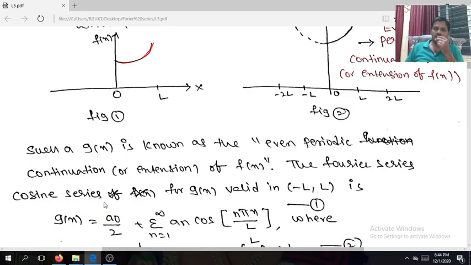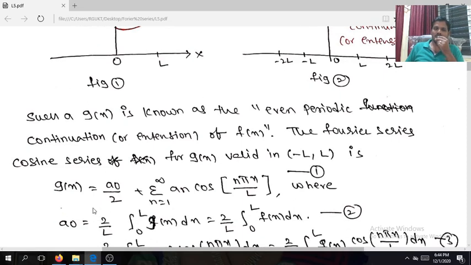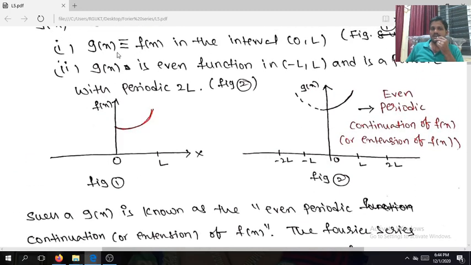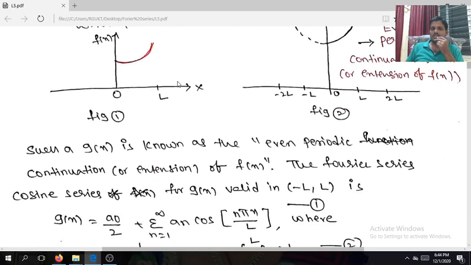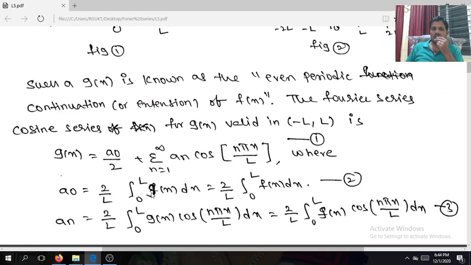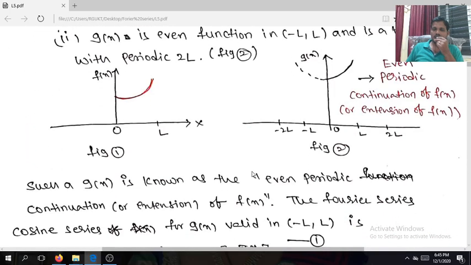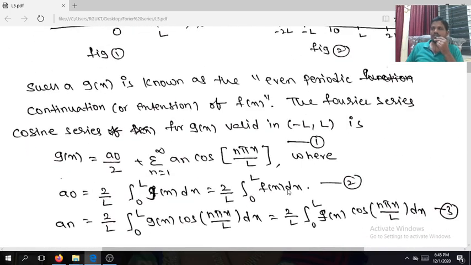we can write the Fourier cosine series of g of x in minus L comma L, given by g of x equals a naught by 2 plus summation n equals 1 to infinity a n cos n pi x divided by L. But here in this case, g of x is same as f of x, no? Now I am trying to write the coefficient: a naught equals 2 by L integral 0 to L g of x dx. In the interval 0 to L, g of x is same as f of x, so 2 by L integral 0 to L f of x dx.